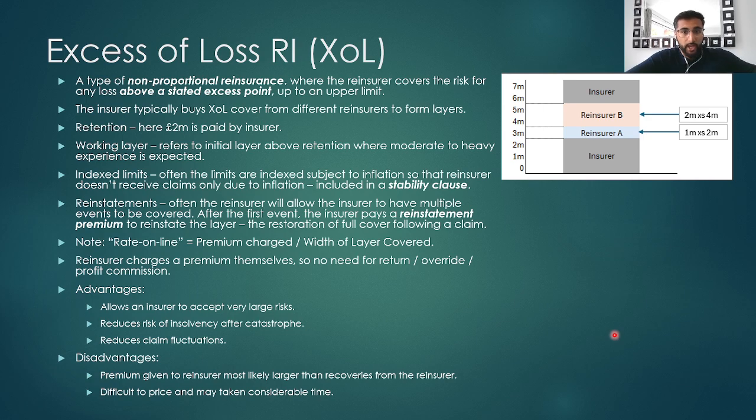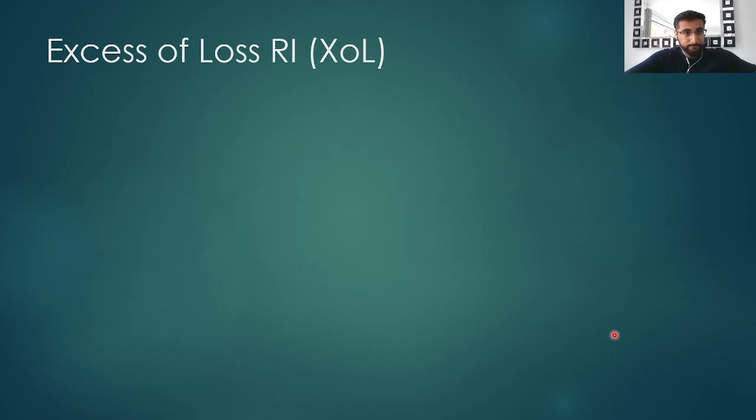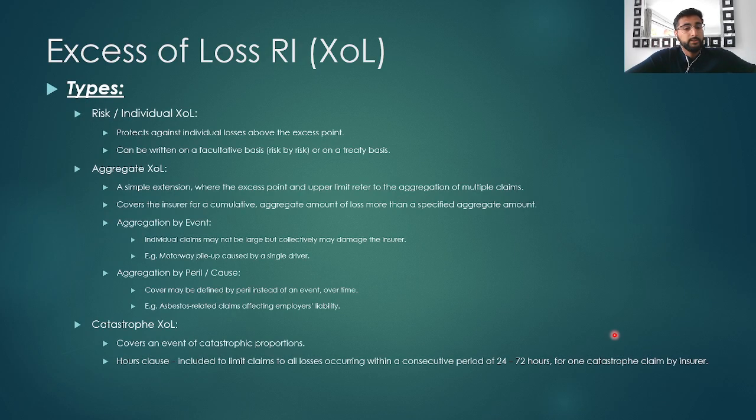There are three different types of excess of loss insurance. The first being risk excess of loss. This protects against individual losses above the excess point and can be written on a facultative basis or on a treaty basis. The second is aggregate excess of loss, which is a simple extension where the excess point and upper limit refer to the aggregation of multiple claims rather than an individual claim.